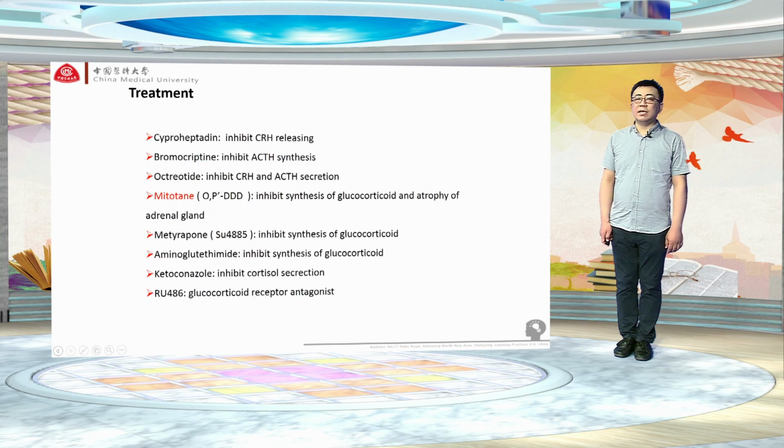And let's see what drugs can be used. All these drugs can be used for treatment of Cushing syndrome for those patients who cannot do operation. For example, if the tumor cannot be cut off. All these drugs will act on the hypothalamus, pituitary, and adrenal cortex. Sometimes it may inhibit CRH releasing, sometimes inhibit ACTH synthesis, etc. And mitotane, we should remember it. It is the most common drug used for treatment in Cushing syndrome.